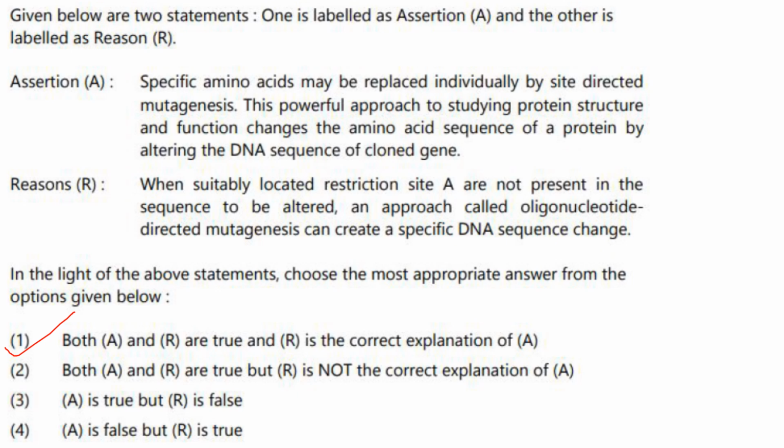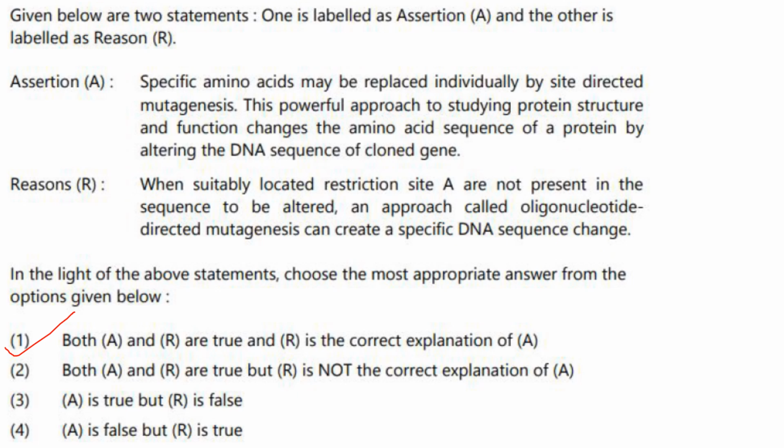Given below are two statements, assertion and reason. Specific amino acids may be replaced individually by site-directed mutagenesis. I already told you that. If you want to remove one particular amino acid, you can go for site-directed mutagenesis. This powerful approach to studying protein structure and function changes the amino acid sequence of a protein by altering the DNA sequence of a cloned gene.